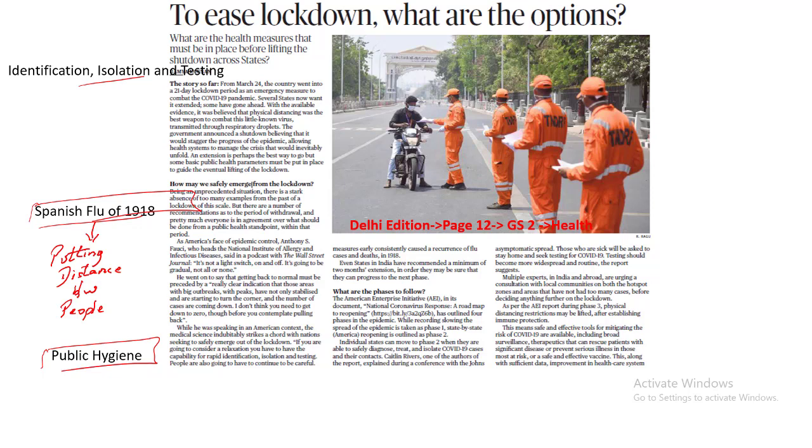Public hygiene has to be improved, deep cleaning of the shared spaces has to be done, and the entire city will have to be kept clean. People at the physical level will also have to take up some containing measures. They should avoid shaking hands with other people, and at the same time people should continue to use the mask, so that there is a reduction in the spread of this disease.